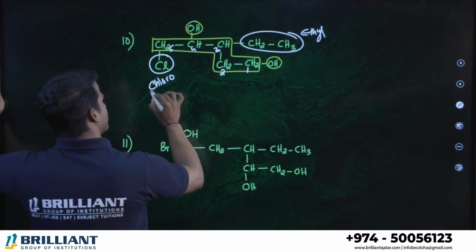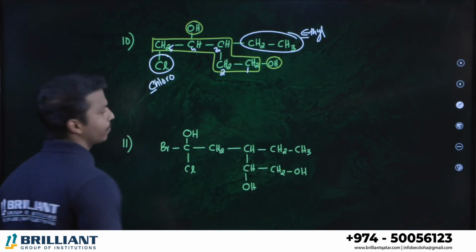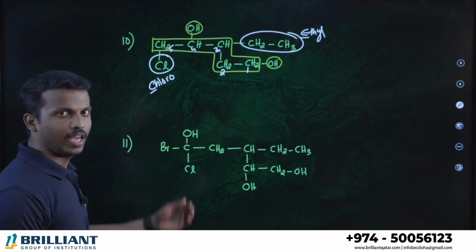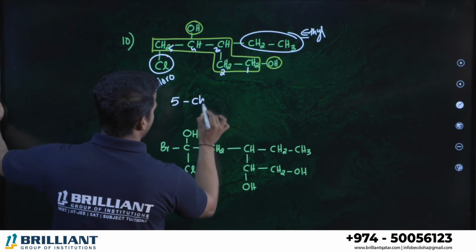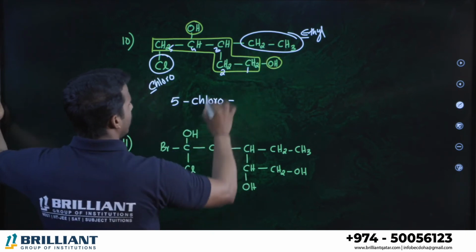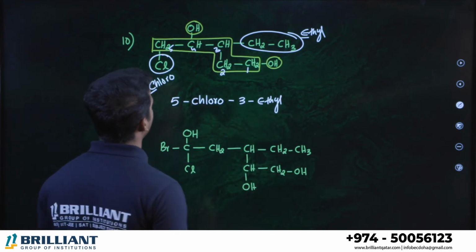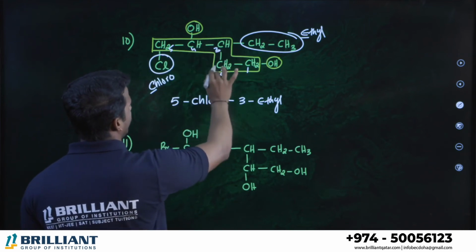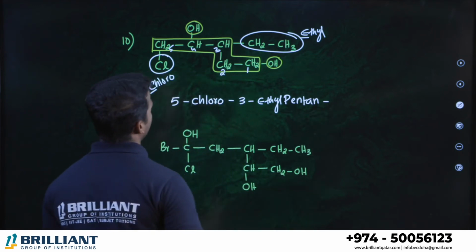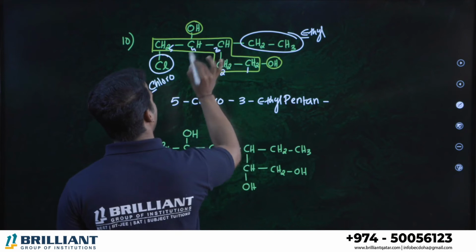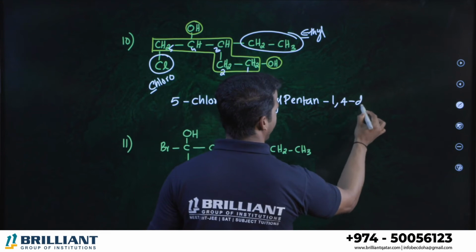There are 2 branches present. So what prefix can we use? This is starting with C, this is starting with E. Correct? Which is first in alphabetical order? A, B, C, D, E. C first, right? So we can write fifth position chlorine. So 5-chloro. Third position ethyl. 3-ethyl. Alright, 3-ethyl. Total how many carbons in the word root, the parent chain? Total 5 carbons. It is an alkane. Therefore pentane, which is the principal functional group. First position and fourth position, 2 alcohols are there. So we can say 1,4-diol.